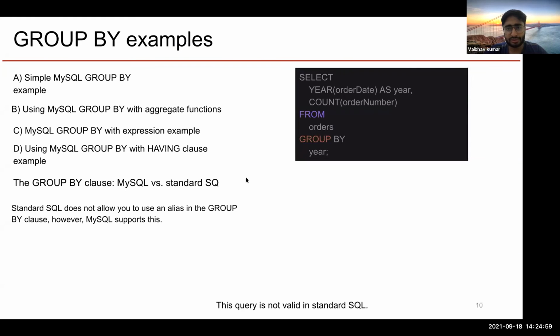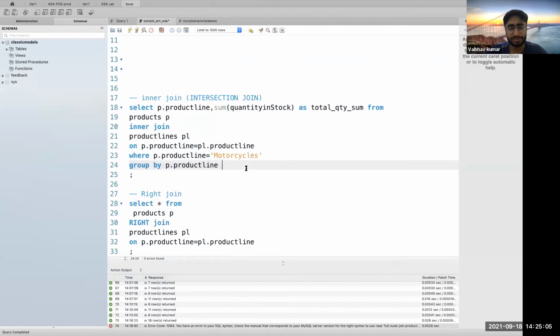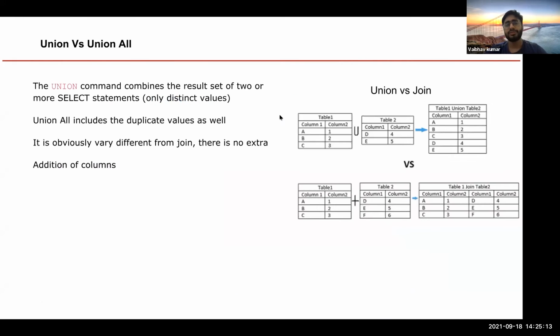Let me know if you have any questions. You can ask them now. The having condition, the one which I gave here, having sum of quantity greater than 1,000, if you remember. This is a very important concept, and it is very similar on the lines of join. Both of them basically join your tables. So how do union and union all differ? Understand it like there is a very minor difference between these two.